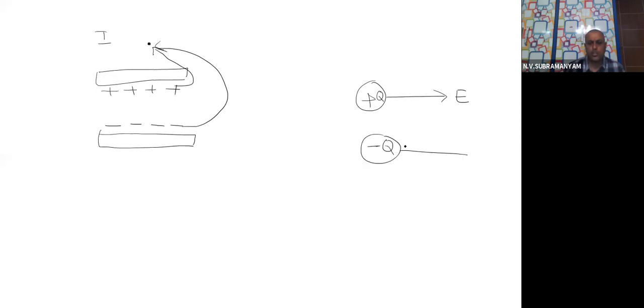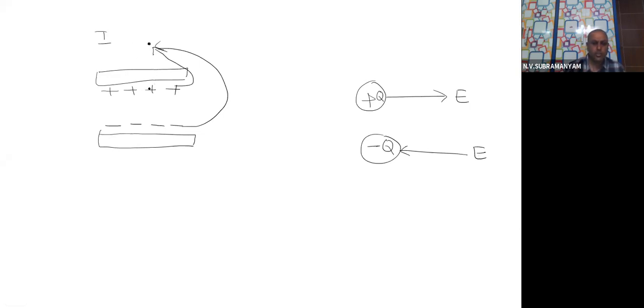Region number 1. Now if you take any point here, at this point how many fields are going to get created? One field will be due to positive charge, one field will be due to negative charge. That means at that point there are going to be two fields, children: one due to the positive plane plate, another due to the negative plane plate. So, what is the direction of electric field? Do you remember, children? For plus Q charge, the electric field is always away from it. For minus Q charge, the electric field is towards the charge.